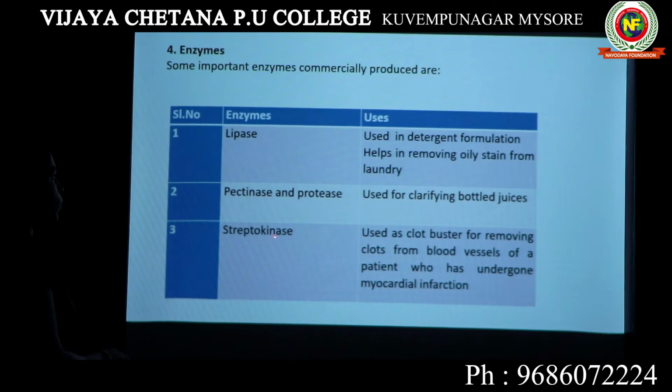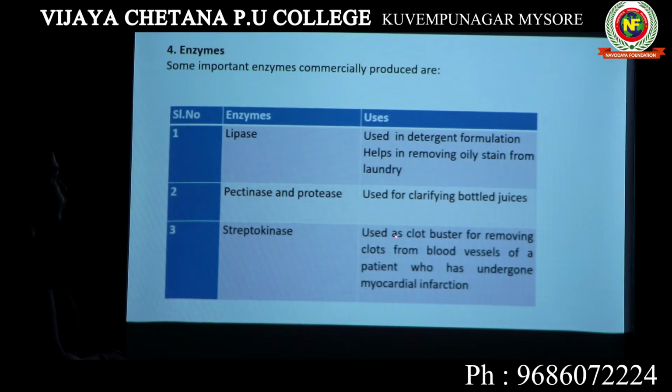Why is it used? It removes blood clots. People who have undergone a heart attack will have some blood clots in their blood vessels. In order to remove those blood clots, we use the enzyme streptokinase. It is given in the form of a medicine or drug to patients who have undergone myocardial infarction, which is nothing but a heart attack.